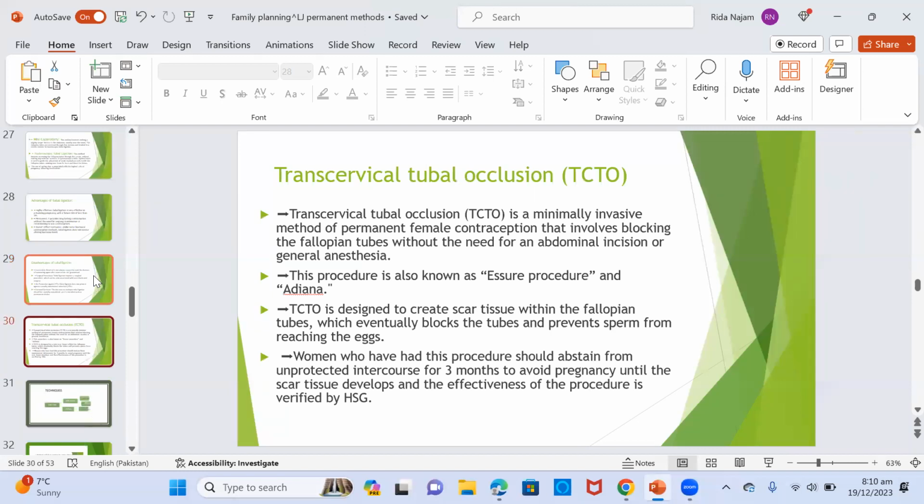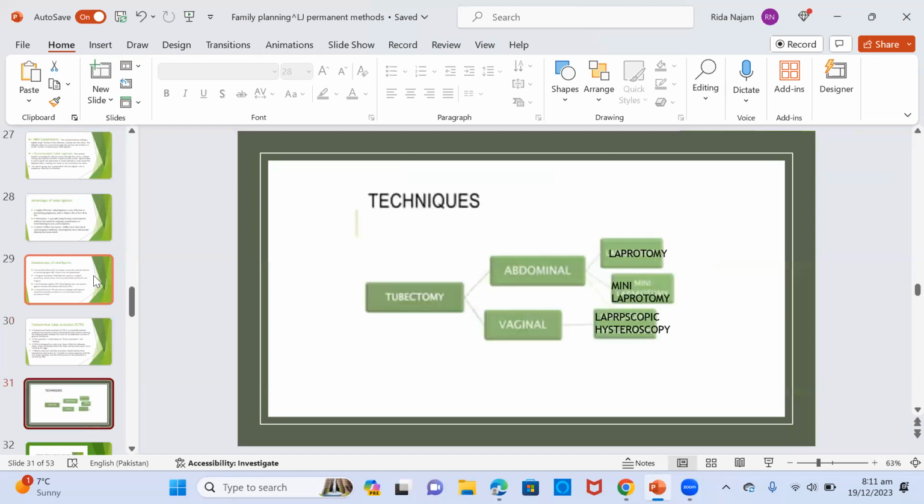Then another method is transcervical tubal occlusion. This is a minimally invasive method of permanent female contraception that involves blocking the fallopian tubes without the need for an abdominal incision or general anesthesia. This procedure is known as the Essure procedure or the Adiana. This is designed to create scar tissue within the fallopian tubes, which eventually blocks the tubes and prevents the sperm from reaching the eggs. Women who have had this procedure should abstain from unprotected intercourse for 3 months to avoid pregnancy until the scar tissue develops, and the effectiveness of the procedure is then verified with an HSG test.